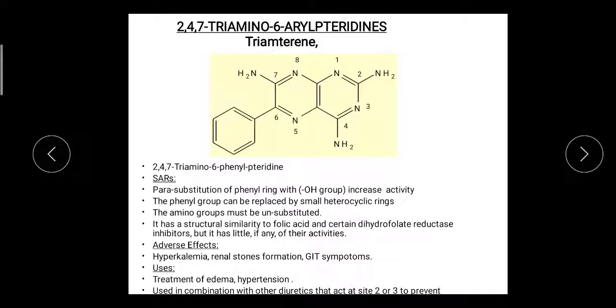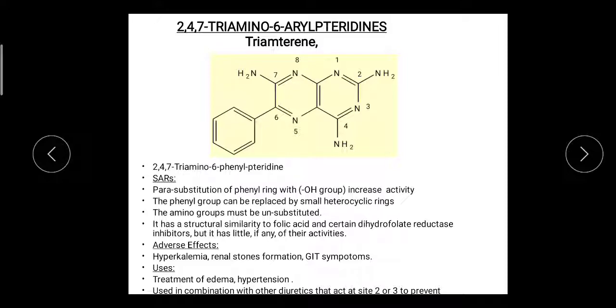The pteridine nucleus is also present in folic acid, and the enzyme dihydrofolate reductase converts the folic acid into tetrahydrofolate, which is responsible for the synthesis of DNA, that we have seen in the antineoplastics. But due to structural similarity, in very minor quantity, they inhibit the dihydrofolate reductase.